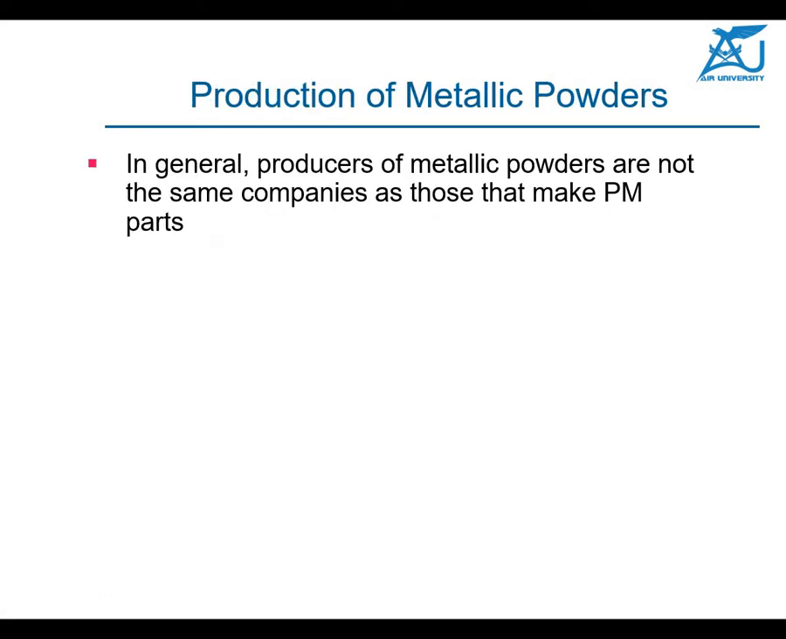So, production of the metallic powder. In general, the producers of the metallic powder are not the same companies as those making powder metallurgy parts, because making the powder is a different technology. There are various technologies available, and it's a very expensive process. So the powder making companies and the powder metallurgy parts making companies are totally different from each other. Any metal can be made into powder form.